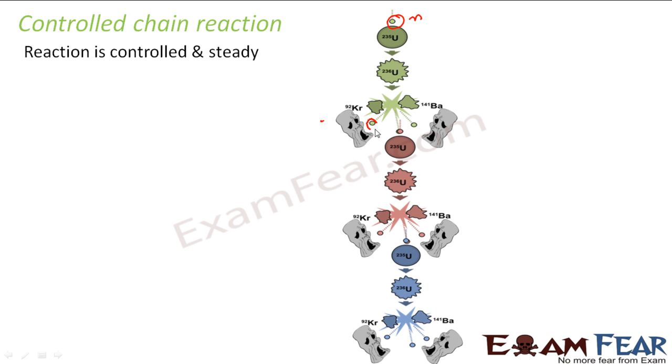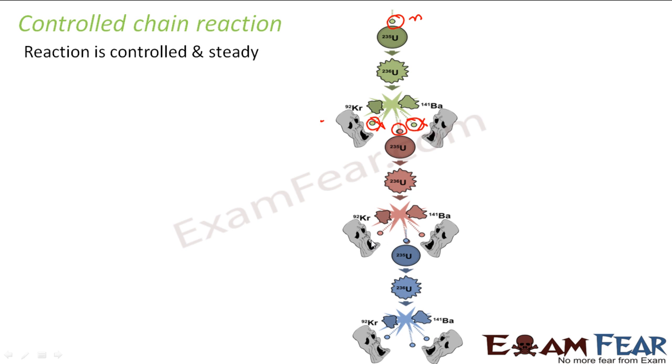This neutron will give rise to three neutrons, but here they have implemented a mechanism by which two of these neutrons will get absorbed. I mean, they will put some such elements which are capable of absorbing neutrons. So those substances will absorb the extra neutrons such that only one neutron is left over. So again one neutron is left, so that means the same reaction will take place.